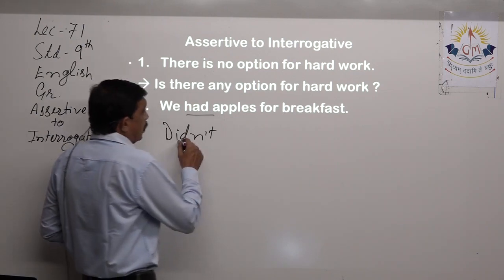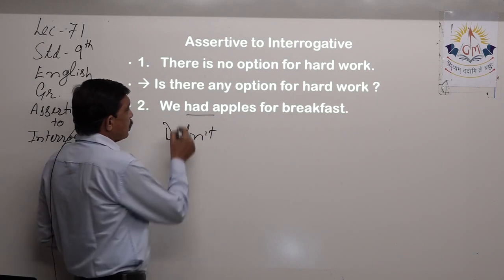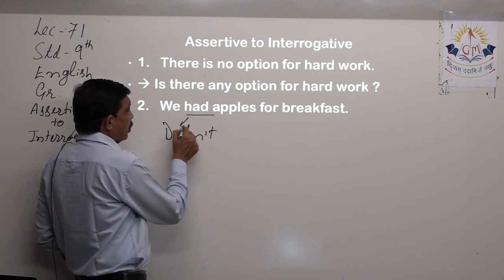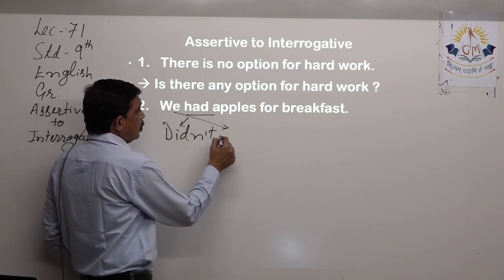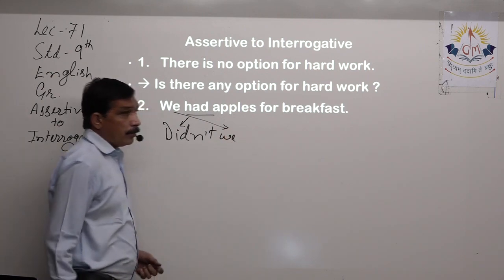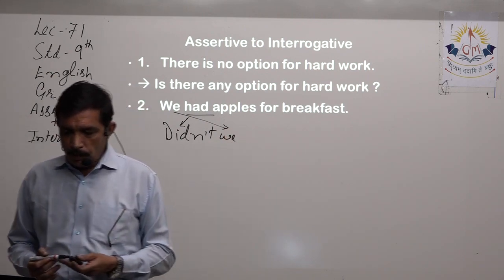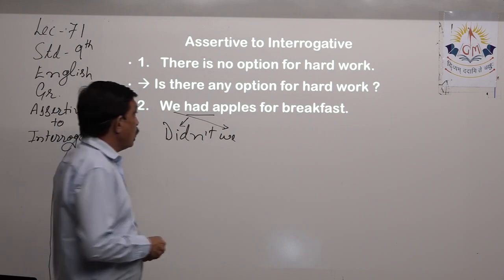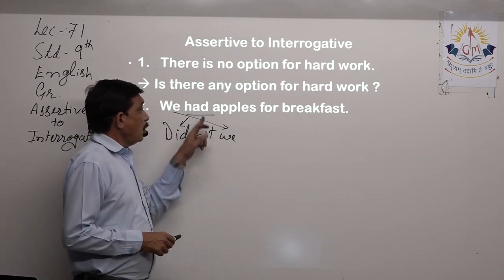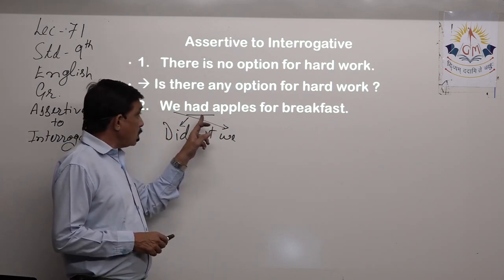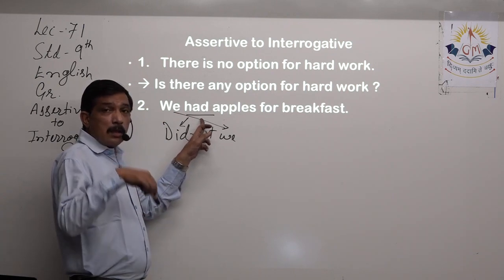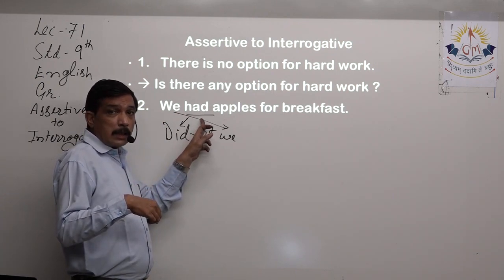So didn't, then we have to use the subject because we used this over here. So didn't we? Now what will we do? What is over here? Had means ate, right?